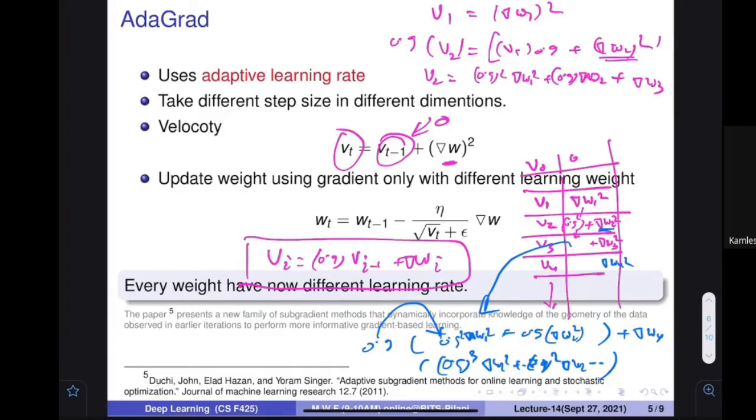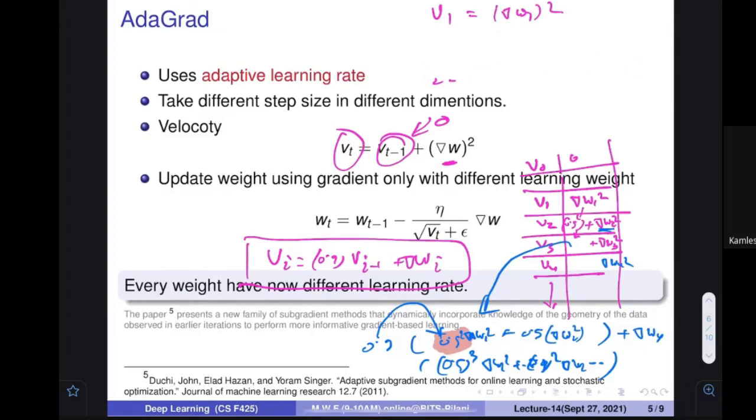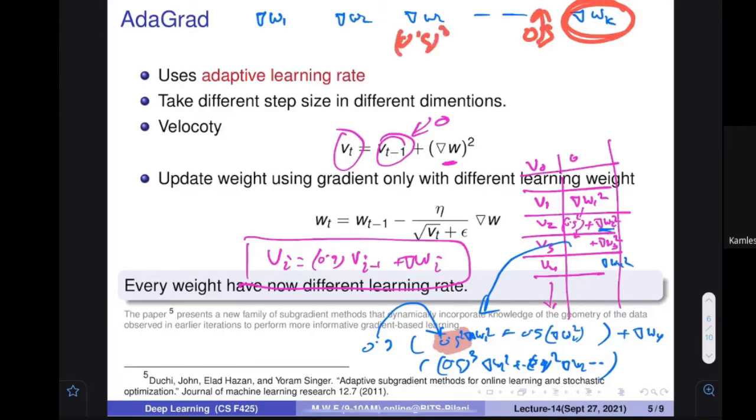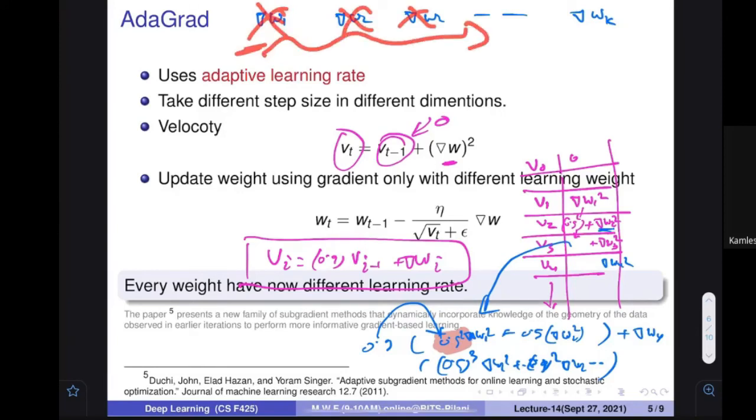I wanted to tell that in this particular formula, 0.9 has been multiplied. So let me put it this way. Whatever updates you are going to do, you have delta W1, delta W2, delta W3, up to delta WK at the state of K. You take this value completely, but the previous ones are multiplied by 0.9 to the power k here, 0.9 to the power k plus 1 here, 0.9 to the power k plus 2 here. So very long values are to be multiplied, 0.9 to the power k plus 1 becomes nearly 0, so the effect of these things becomes very small.